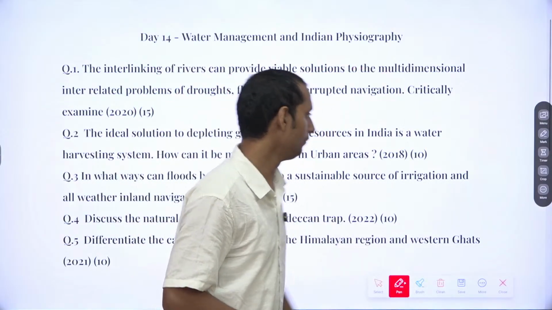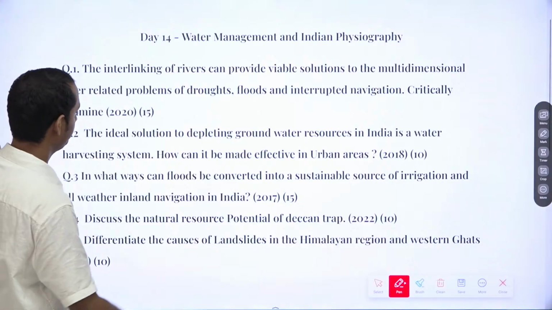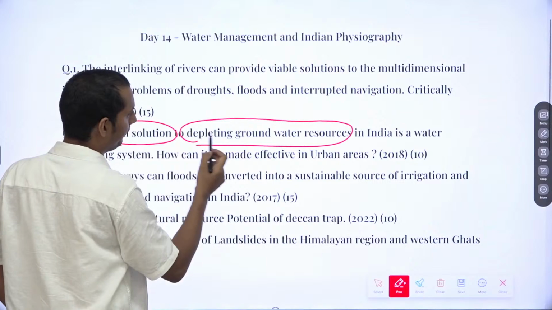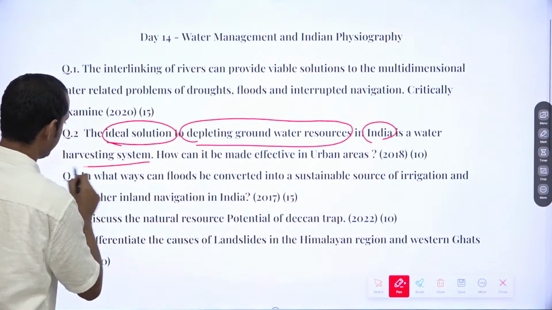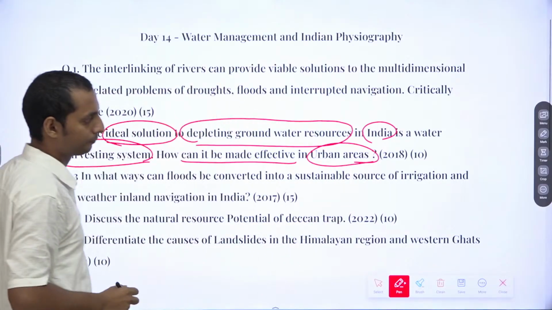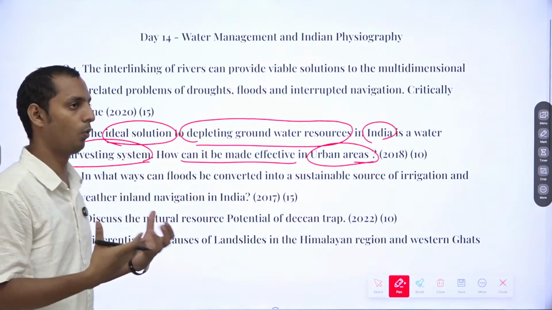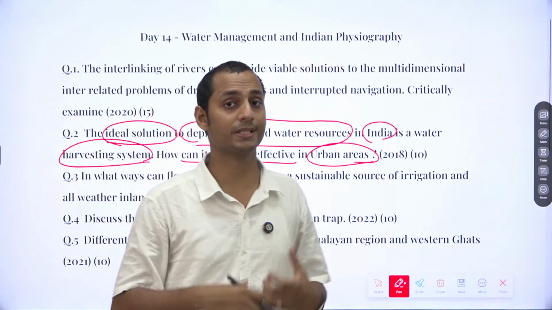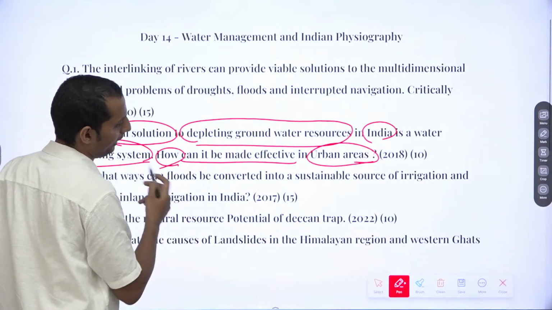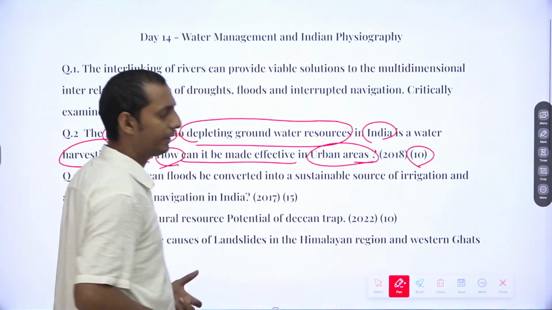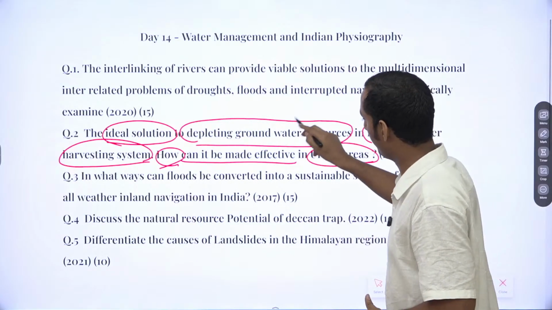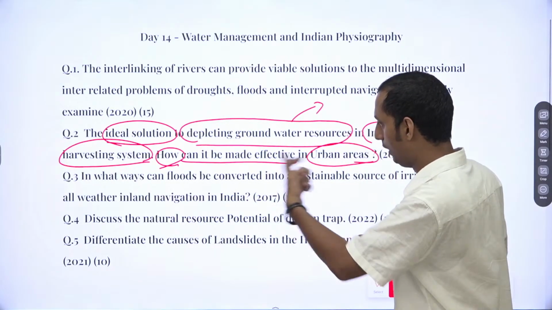Now, with regard to the second question: the ideal solution to the depleting groundwater resources in India is the water harvesting system. How can it be made effective in urban areas? So the question basically says there are depleting water resources in India and the water harvesting system is an ideal solution to the same. Then the question also asks how it can be made effective in urban areas. So it's a 10-mark question. We can easily identify the two body parts here. So what are the two body parts? You can see the first one is how the water harvesting system